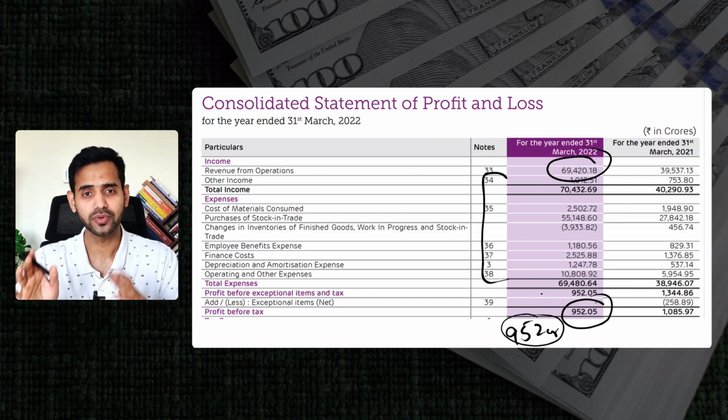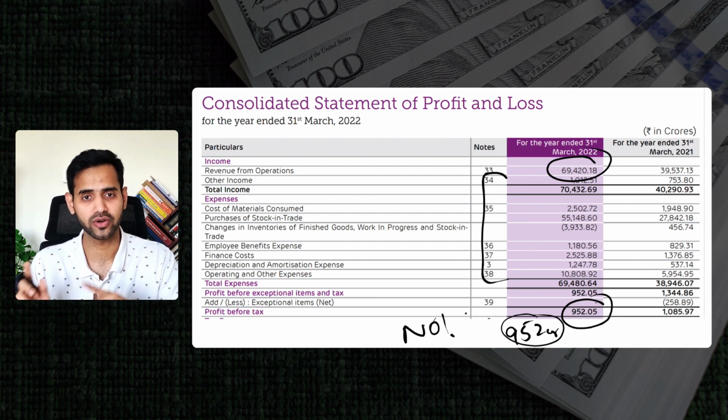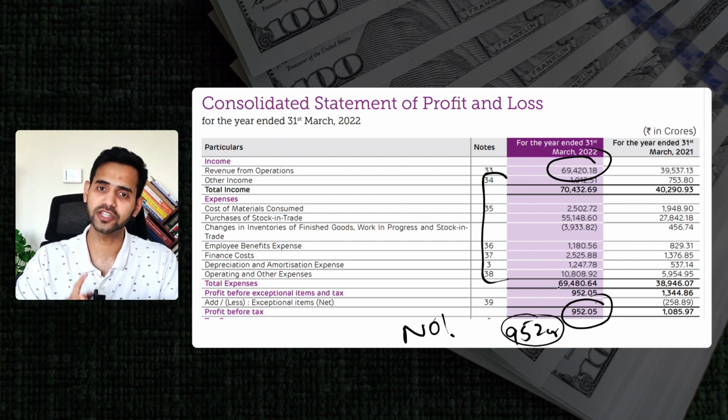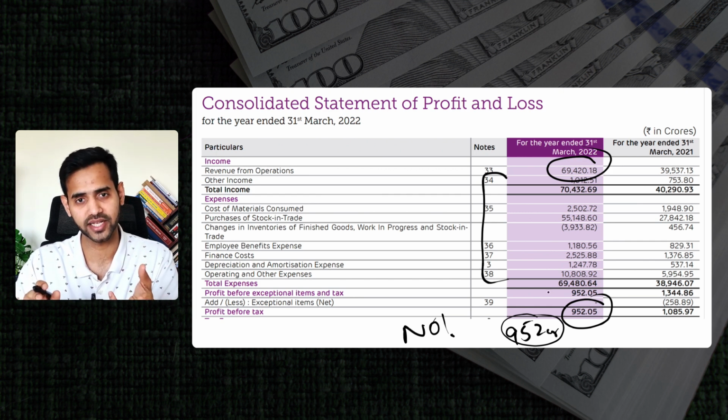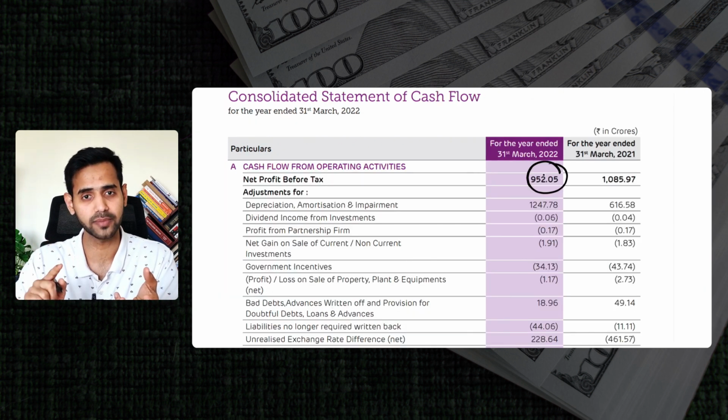So this 952 is actually a profit on paper. That is not the actual cash in the bank account of Adani Enterprises. So we do a reverse process to understand कि कंपनी के हाथ में, कंपनी के बैंक में actual cash है कितना. So 952 becomes a starting point for us to start with cash flow analysis.